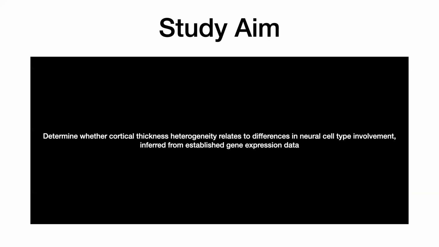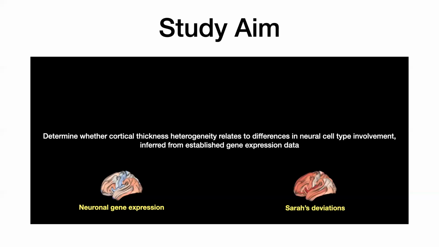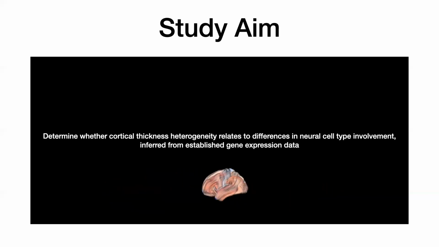And this resource includes a high spatial resolution atlas of gene expression across the brain for over 15,000 genes. And the basic idea for this study is that if we have a map of gene expression for each cell type, and we have a map of cortical abnormalities for each subject, which are both registered to the same atlas, we can see whether patients' brain abnormalities are spatially aligned to the regional gene expression for a particular cell type. So basically, you can perform a correlation between the deviations in each region with the gene expression level of a particular cell type in each region.